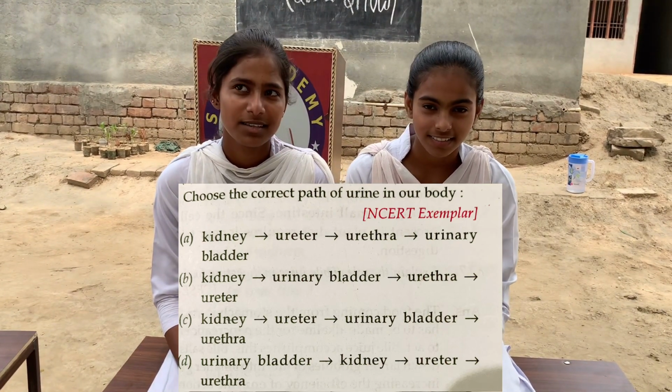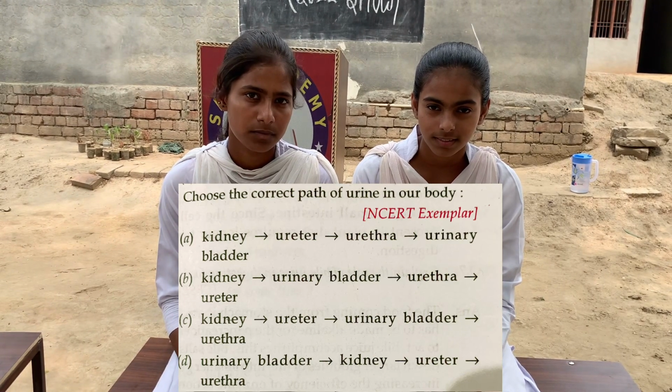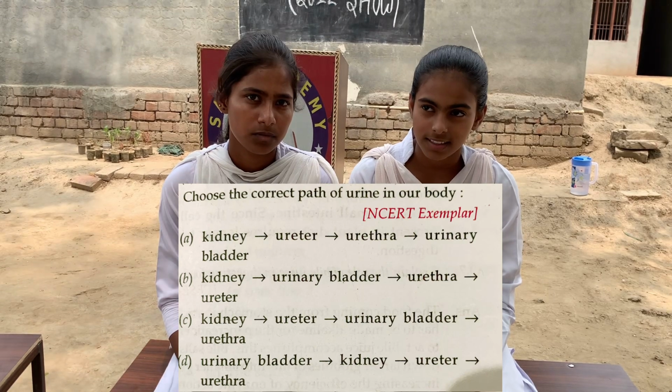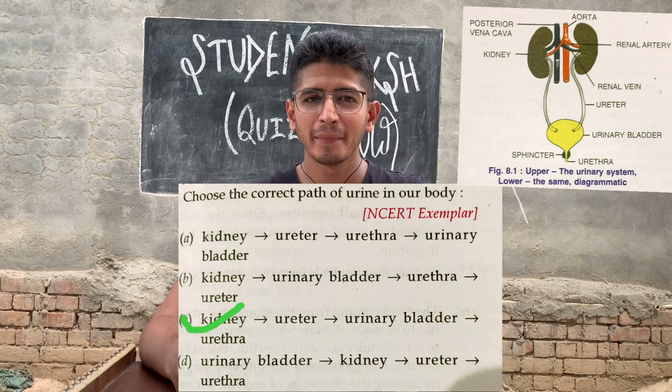Option C. Option C, it means kidney, then ureter, then urinary bladder, then urethra. Yes, sir. Option C is the correct answer. Give them a huge round of applause.